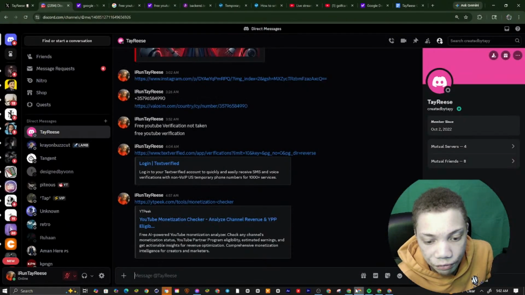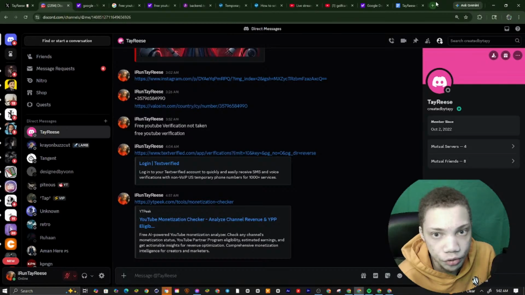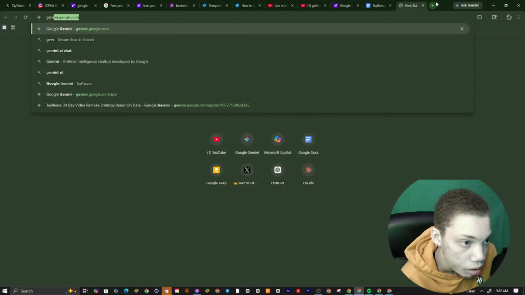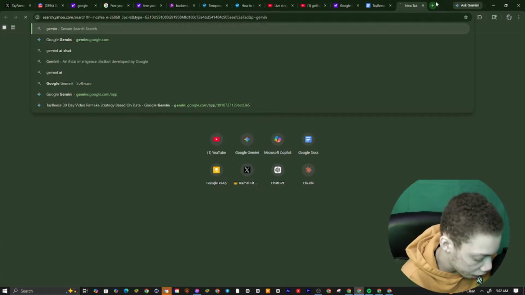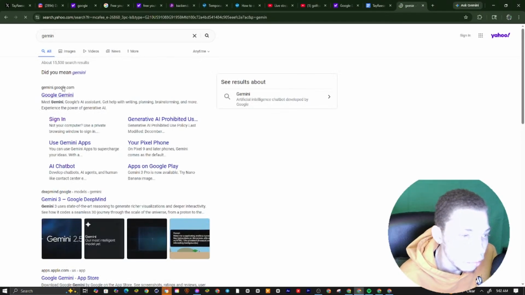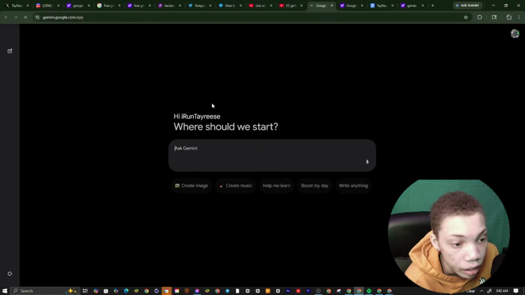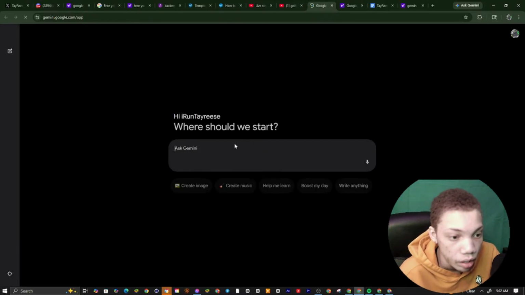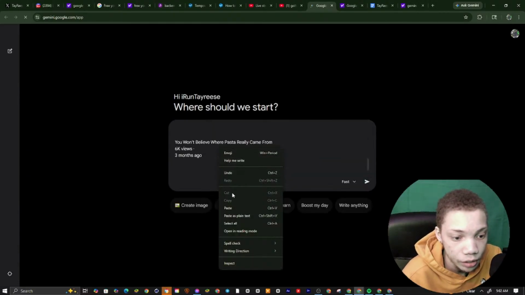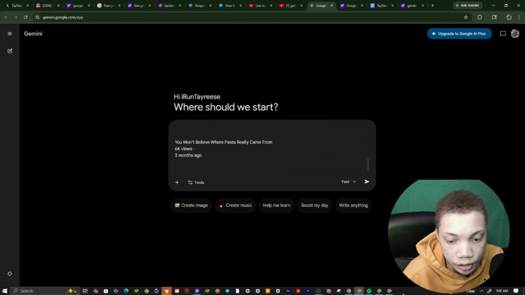You know what? Nah, we're gonna use Gemini. Gemini works really well. We're gonna use Gemini and Copilot. Gemini remembers all our old chats, so we're gonna come in here and paste all this data.